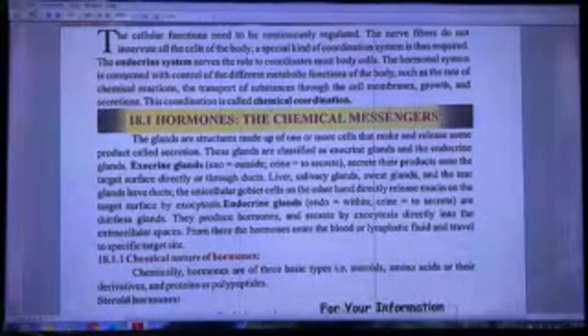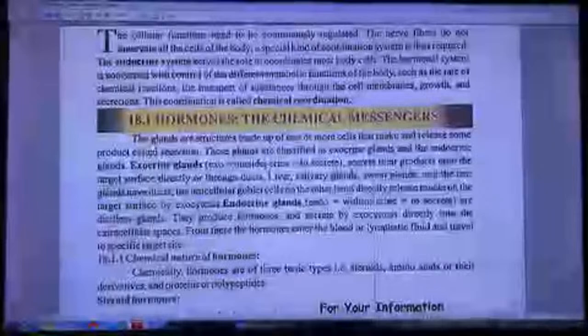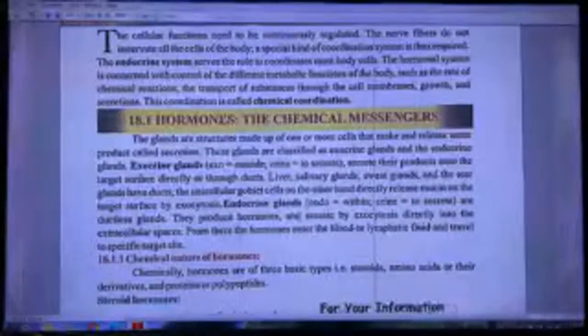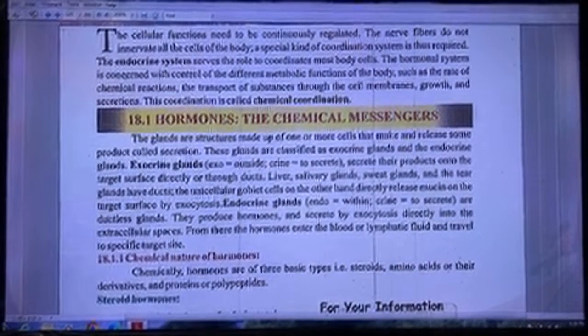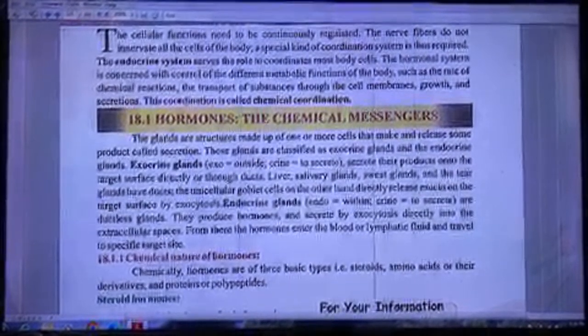The hormonal system is concerned with control of the different metabolic functions, such as the rate of chemical reactions, the transport of substances through the cell membranes, growth and secretion. This coordination is called chemical coordination. Hormones, the chemical messengers.